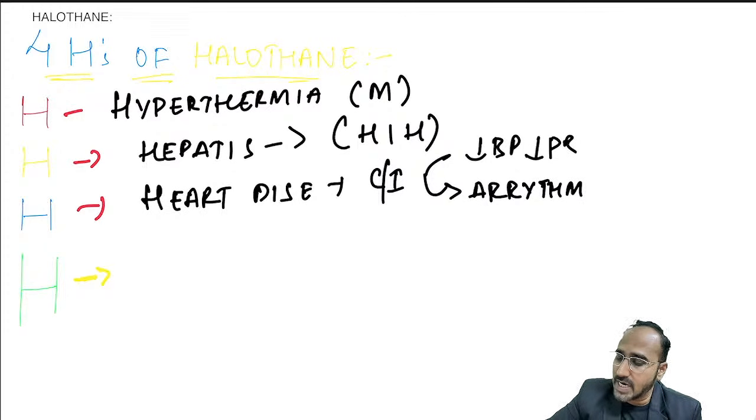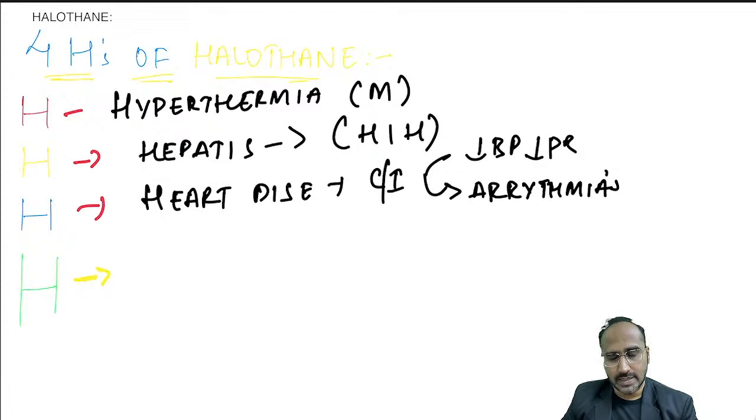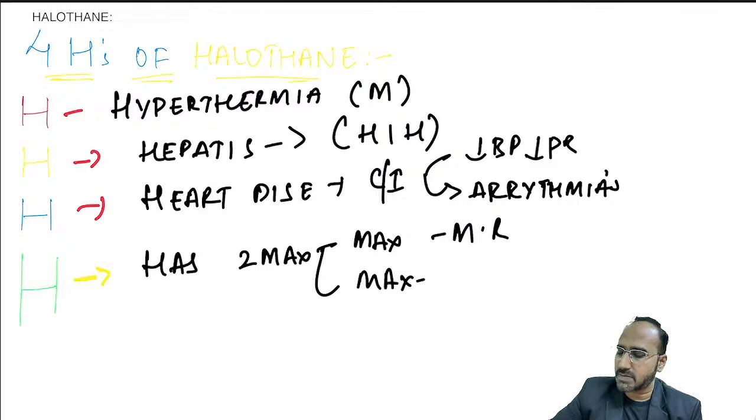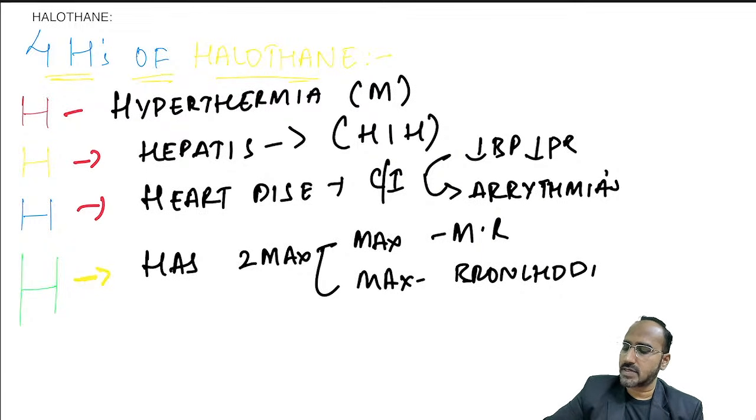Because it sensitizes the myocardium towards the catecholamines. Last H of halothane: halothane has 2 maximum. What 2 maximum are we talking about? Maximum muscle relaxation and maximum bronchodilation. Okay, that's regarding halothane.